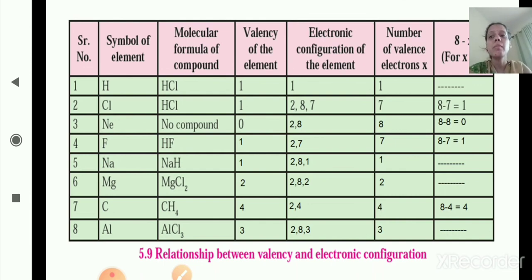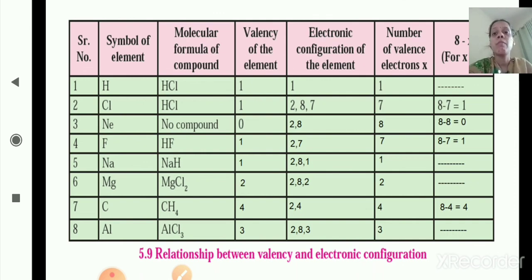Now carbon, C. The valency is 4 because in the outermost shell it has 4 electrons. So 8 minus 4 is equal to 4. The electronic configuration for carbon is 2, 4, so the outermost shell has 4 electrons. 8 minus 4 is equal to 4. That's why its valency is 4. And the last one is aluminium. The electronic configuration is 2, 8, 3. In the outermost shell it has 3 electrons. So the valency of aluminium is 3.